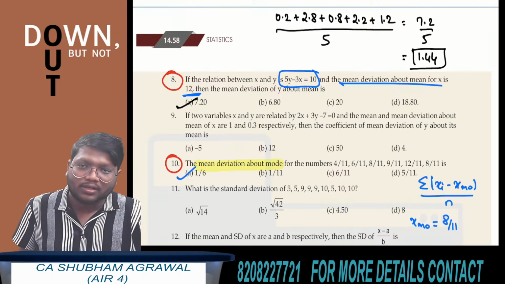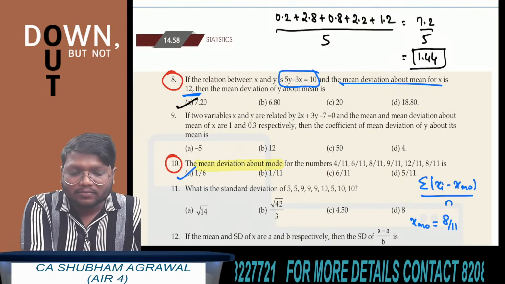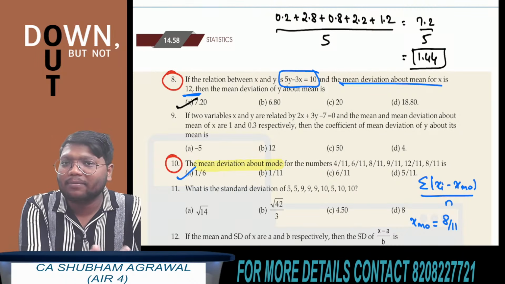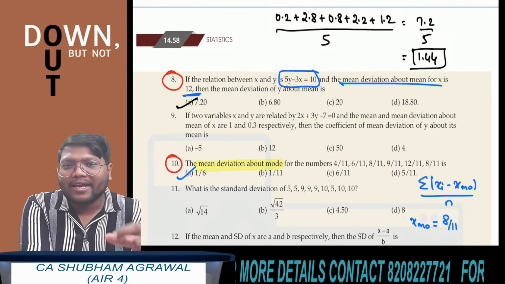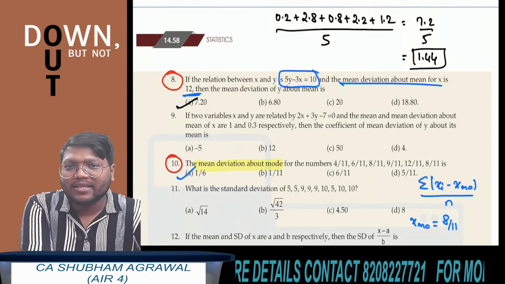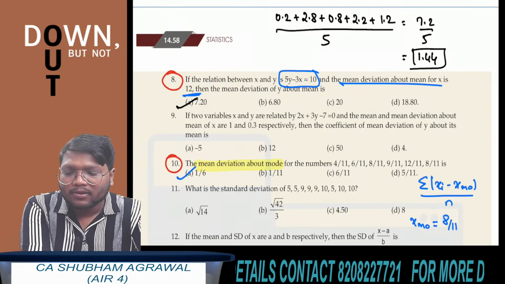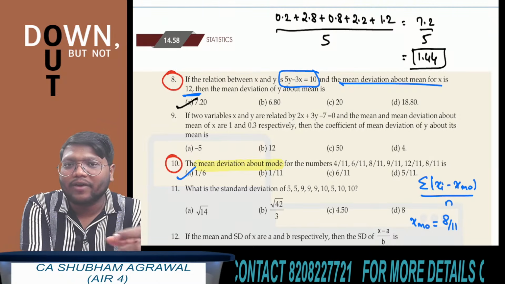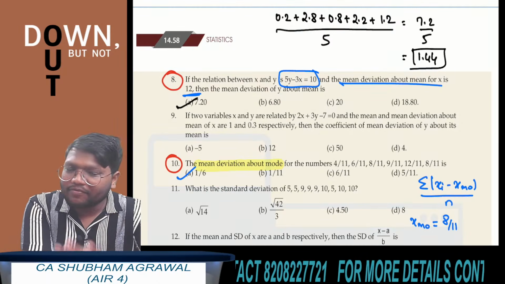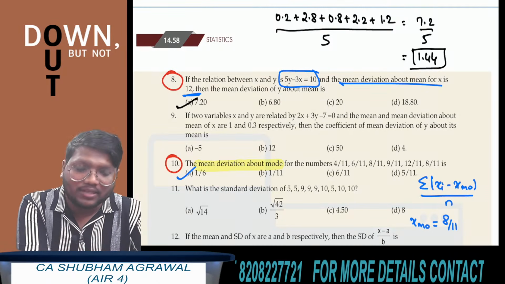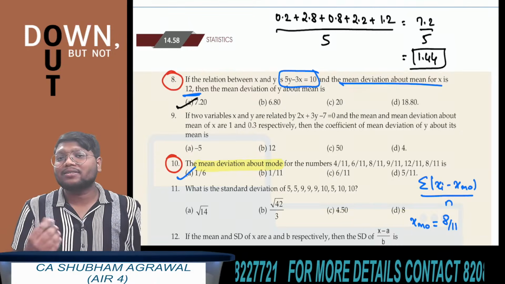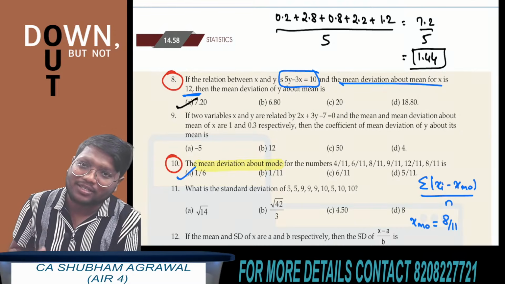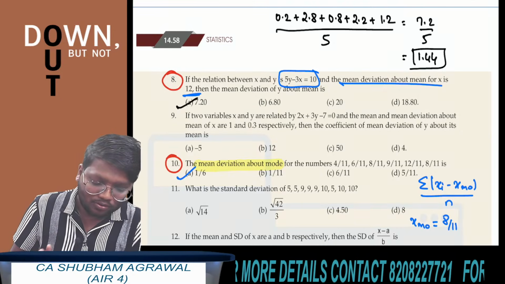type of questions. This type of questions are quite common, and you can expect around 2 to 3 questions of this type in exam. Okay, like x bar is given, relationship between x and y is given, and they will ask you to find y bar. Or mean deviation of x is given, relationship between x and y is given, and they will ask you to find mean deviation of y. Okay, so they will definitely ask 2 to 3 questions of this type in exam, and most of the students make a silly mistake there. In order to avoid those silly mistakes, I am taking this much questions in a marathon revision also.